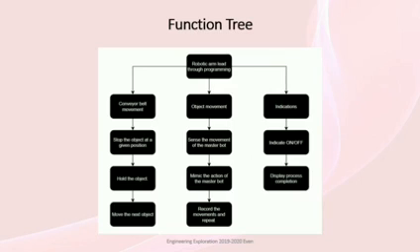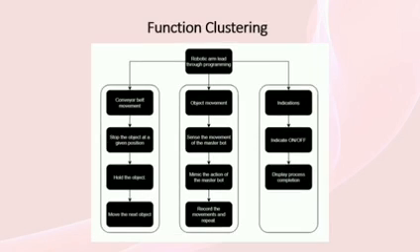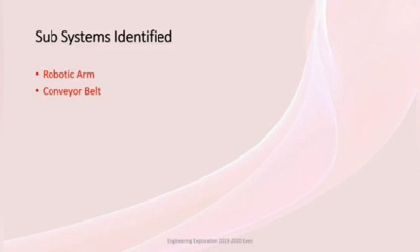Coming to function clustering, our project has been divided into 3 segments. First, a conveyor belt carries objects until a given position and stops for the arm to pick up, and then continues. Second, we give input to move various parts of the arm, and the movements are recorded and the actions are performed repeatedly until it is told to stop. Third, an indicator which shows whether the arm is on or off, and another to indicate the work being completed. The subsystems identified in our project are the robotic arm and conveyor belt.